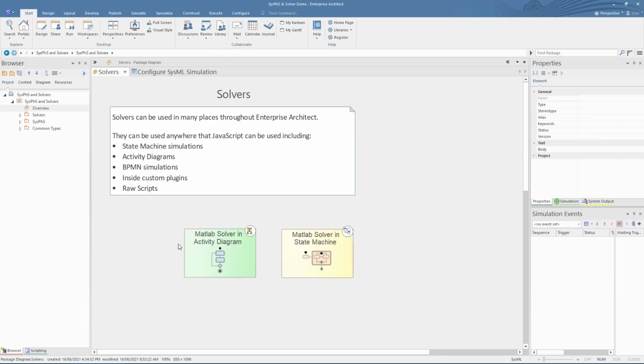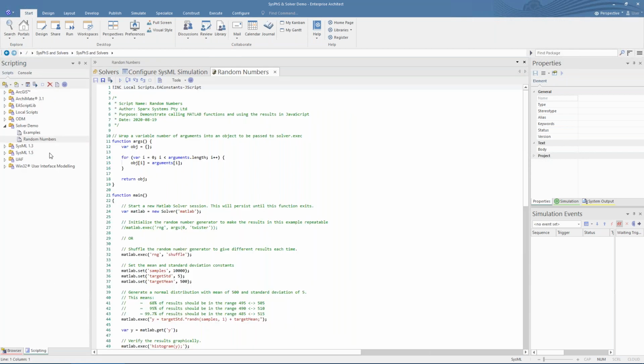So let's start with using the new solver classes in JavaScript. JavaScript can be used in many places inside Enterprise Architect, including state machine simulations, activity diagrams, BPMN simulations, custom plugins, or as raw scripts to be run on command. To call a MATLAB or Octave function, we have a new class called a solver.